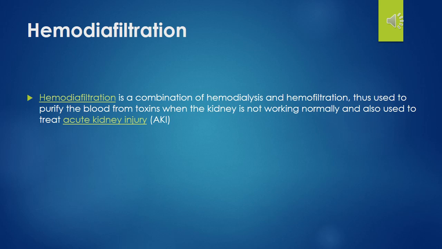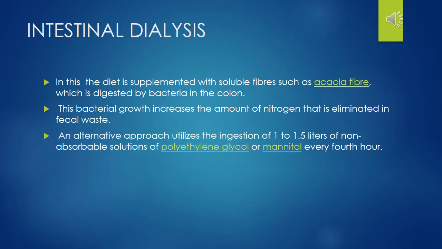Hemodiafiltration is a combination of hemodialysis and hemofiltration. It is used to purify the blood from toxins when the kidney is not working normally, and also in acute kidney injuries. Next one is intestinal dialysis. By using dietary fibers like acacia fibers, we can remove nitrogen compounds through acacia fiber binding and remove them through the fecal matter.